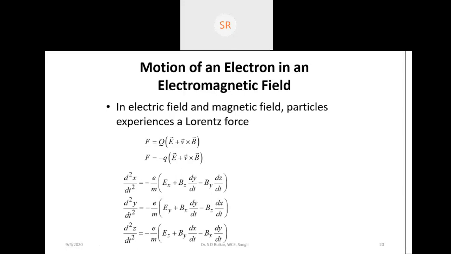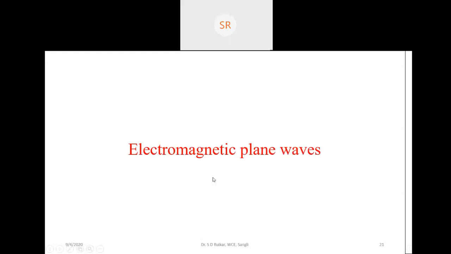Or we can relate that F is equal to m dV by dt. Earlier we have written that equation there. You can write it in terms of Cartesian, spherical, or rectangular coordinates. This one we have written in Cartesian; we can write it in cylindrical or spherical in a different way, but that is not our scope here.